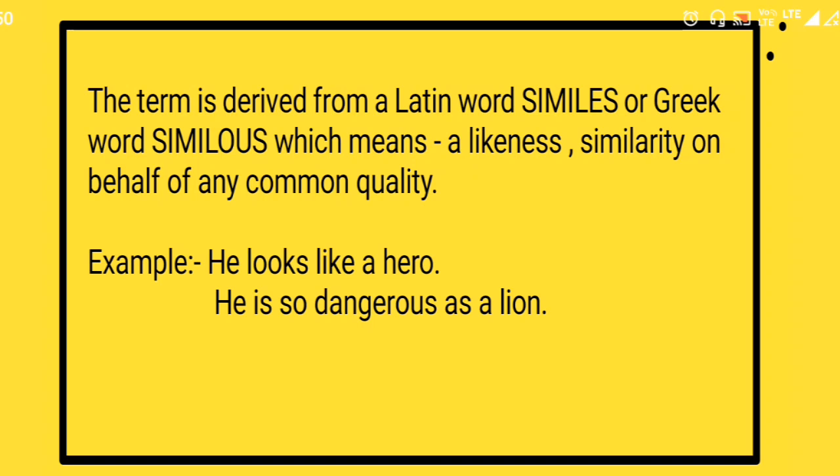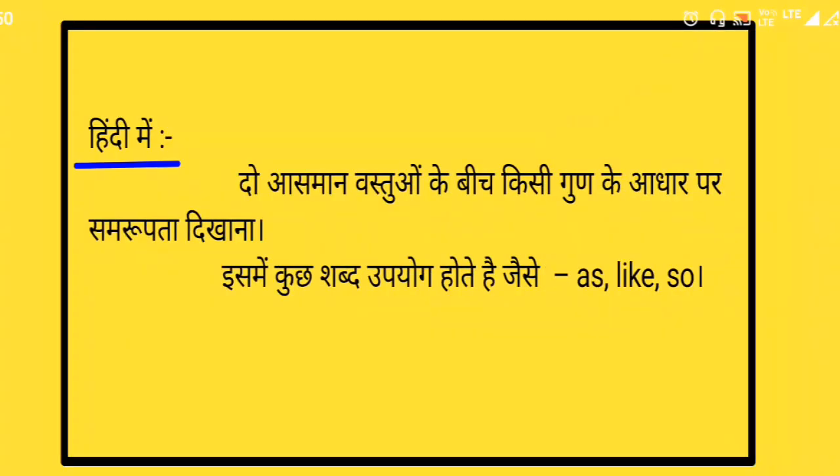So here it is written that he looks like a hero. This is an example of simile. And he is so dangerous as a lion. So there is something to identify simile: in "he looks like a hero", the word like. In "he is so dangerous as a lion", these two words, so and as, denote that the sentence is comprised of similes. So let us go to the next slide.